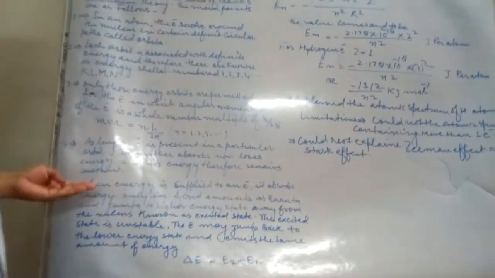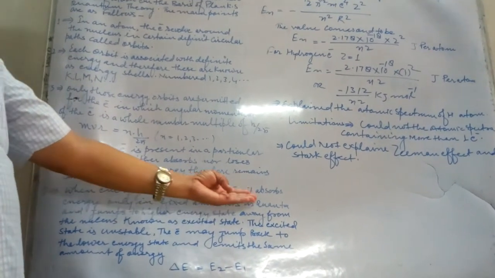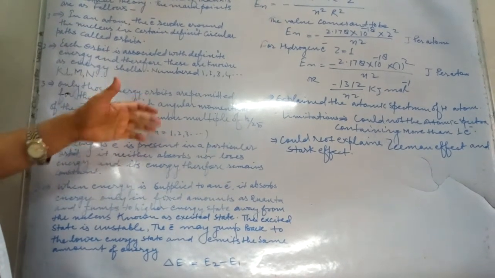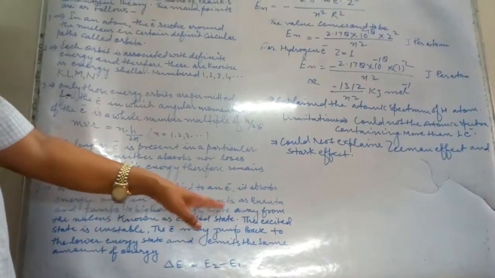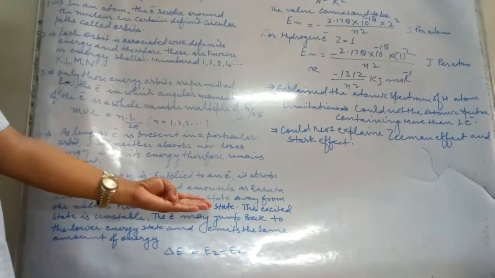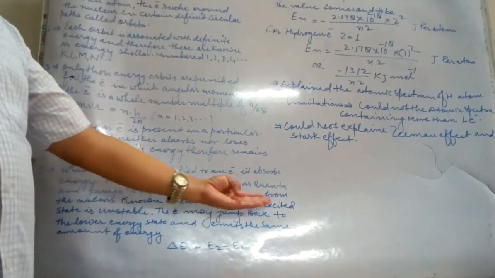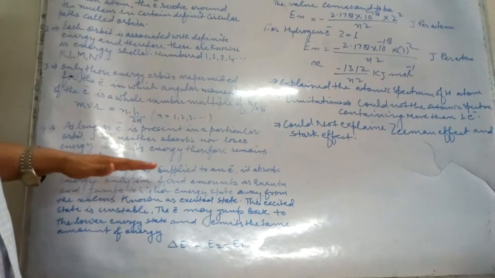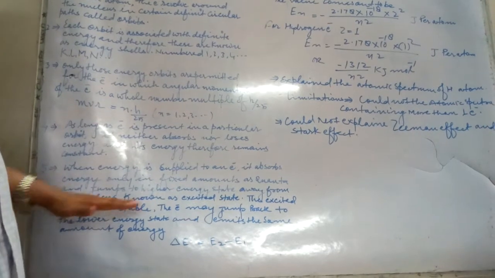Means when energy is supplied to an electron, it absorbs energy only in fixed amount as quanta and jumps to a higher energy state away from the nucleus, known as excited state. Now the excited state is unstable. Means excited state is not a permanent state. It is an unstable state.